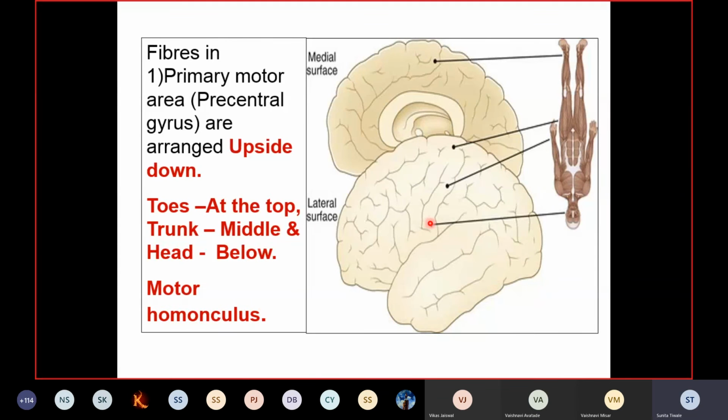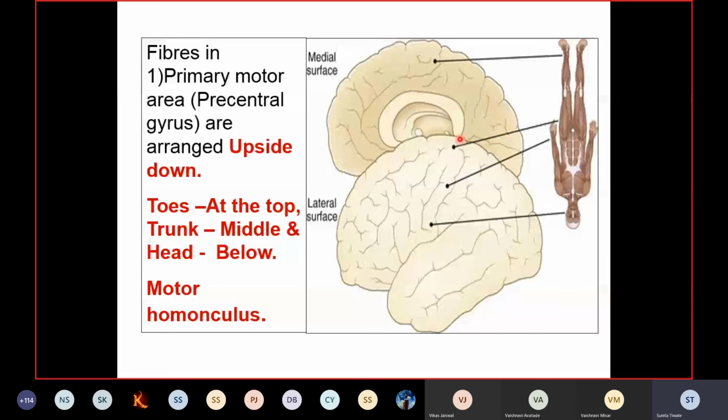The hand and upper limb are in the middle, and in the upper part you will find mainly the trunk region and the lower limb. The lower limb also extends on the medial aspect of the cerebral hemisphere.